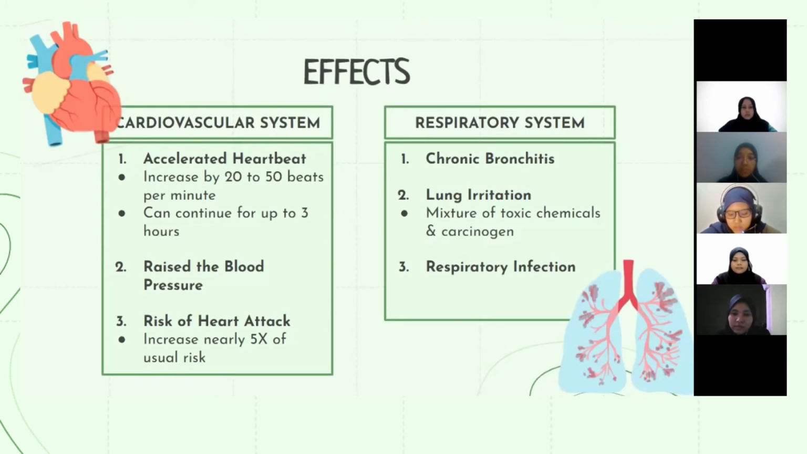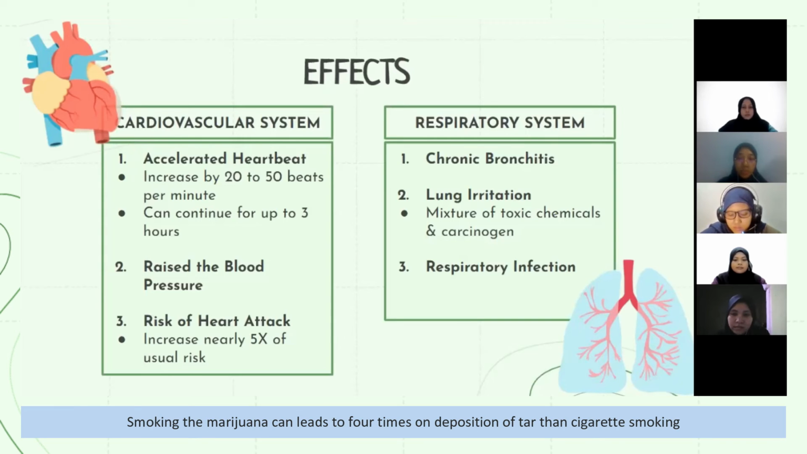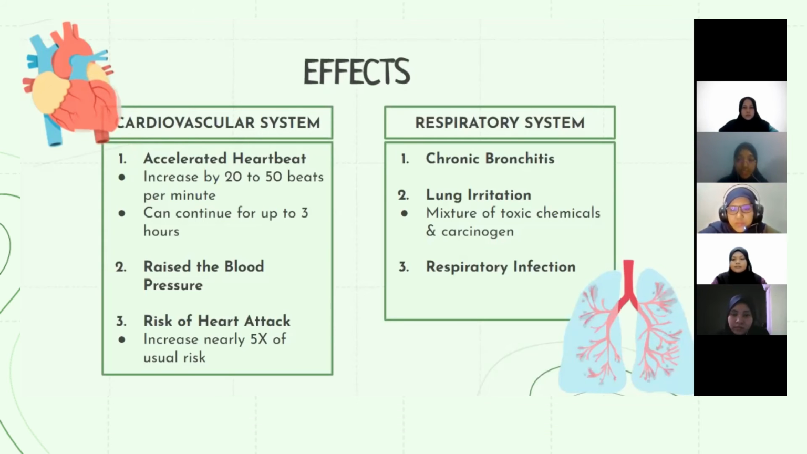Besides, smoking marijuana can lead to 4 times the deposition of tar than cigarette smoking because marijuana smoking often needs to be inhaled deeper and also held for longer. However, in this case, this man does not have any problems with his lungs.